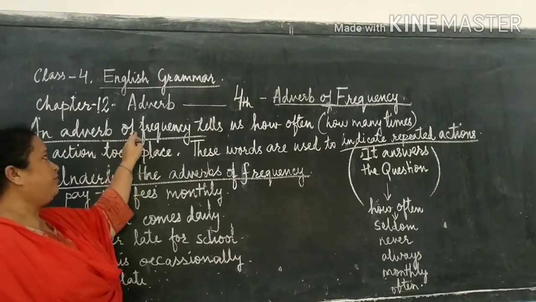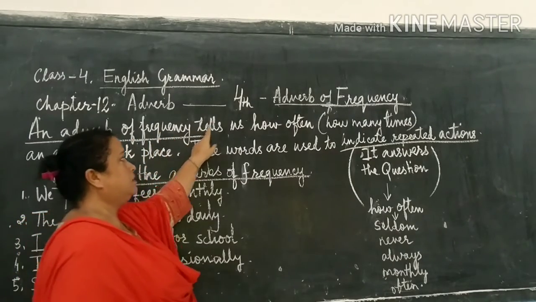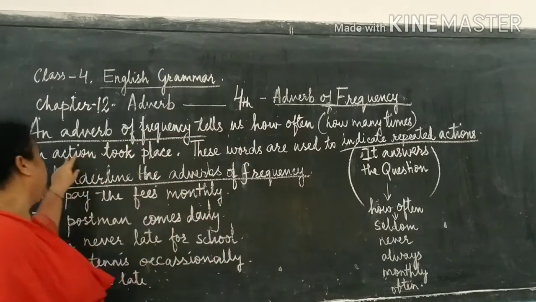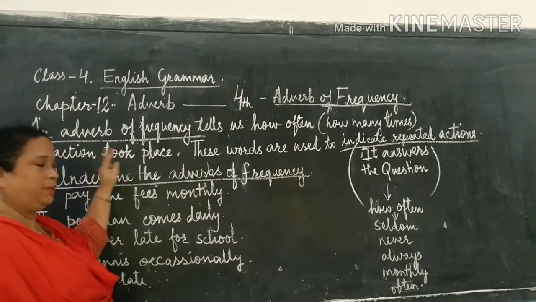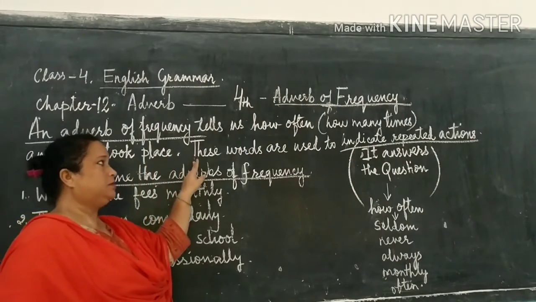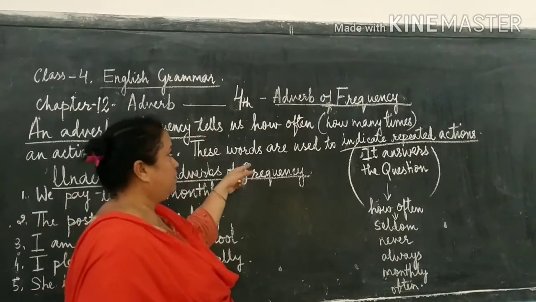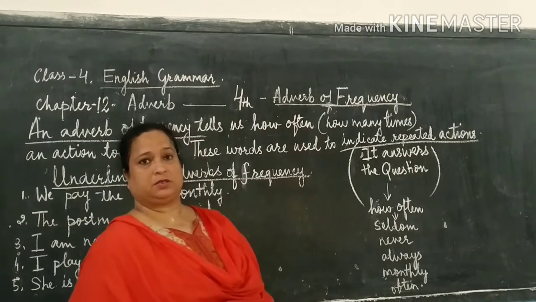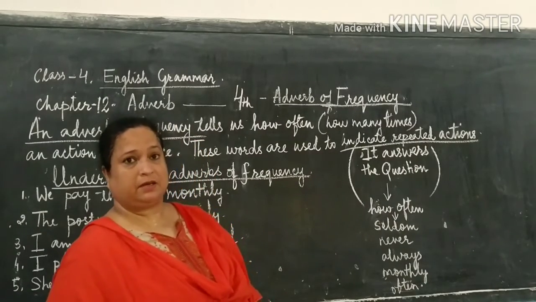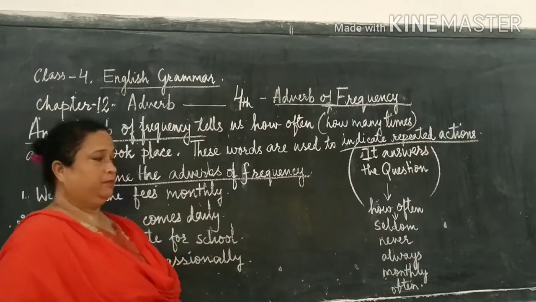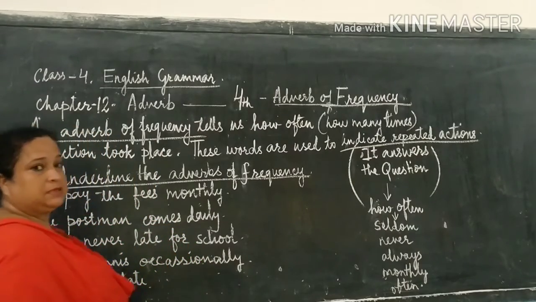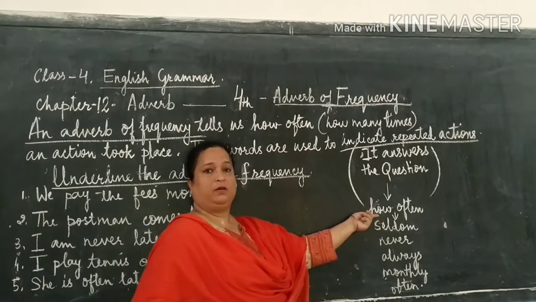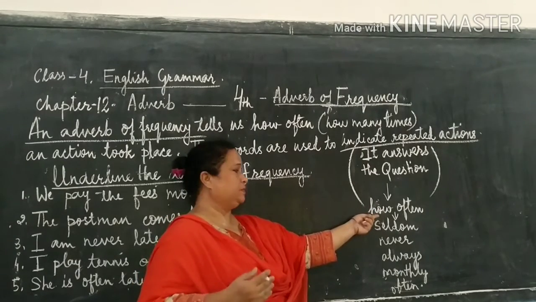An adverb of frequency tells us how often, how many times an action took place, and these words are used to indicate repeated actions, something that is done very often. Now what does it answer? It answers the question how often, means how many times.